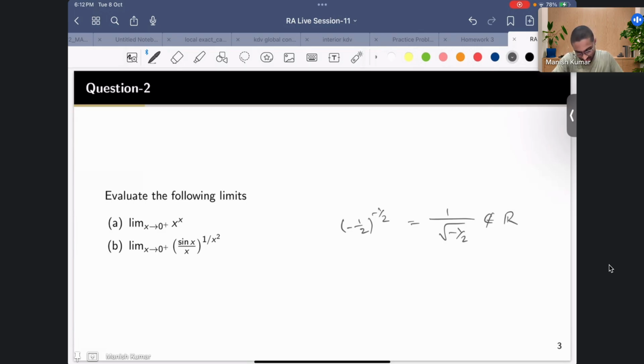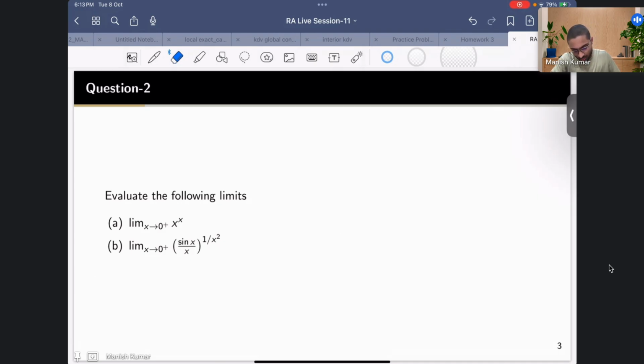The same is true for this one as well, because if x is negative, say I take minus root 2, then again there will be a problem. So this would not make sense, that's why we are just dealing with the right hand limits.